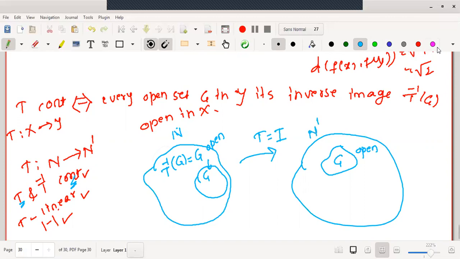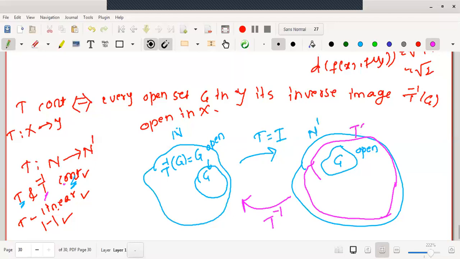Now let me use T inverse continuous. For T inverse continuous, we know that T inverse is a mapping from N dash to N. If the mapping T is not onto, we can define this inverse on the range of T, say T of N. Therefore, T inverse is defined from T of N to N, say.